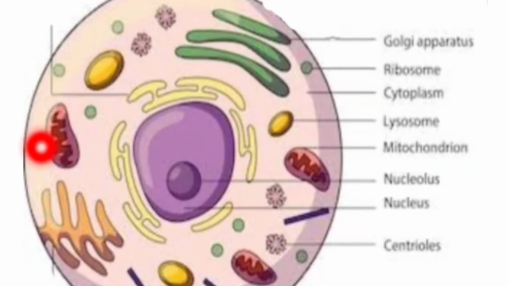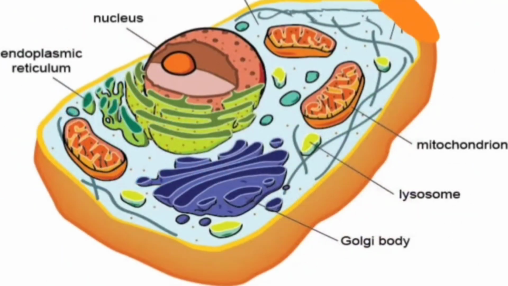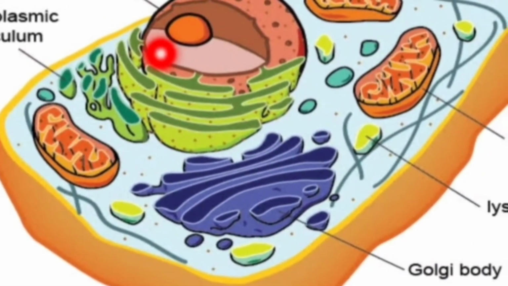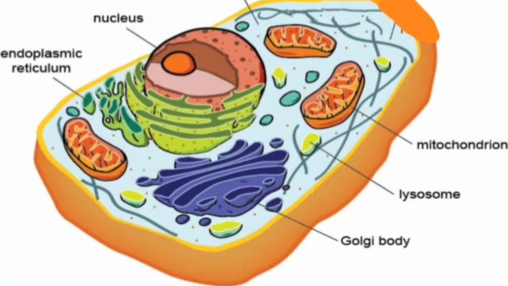Outside the nucleus, the part is called cytoplasm, a jelly-like substance, and it contains the metabolic materials like Golgi apparatus, ribosome, mitochondria, etc. In this picture you can also see the nucleus here. Eukaryotic cell contains the nucleus and the nuclear membrane, while the prokaryotic cell doesn't.